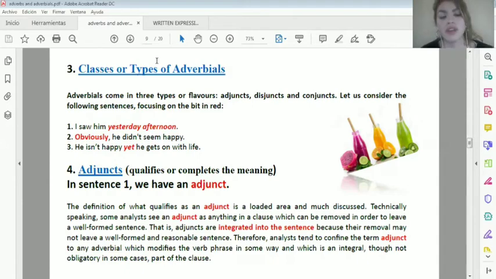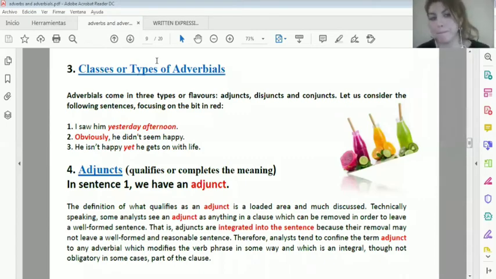Any volunteer to read it out? Me. Silvina, yes, read it out because you were the first one that appears on my screen. Obviously, he didn't seem happy. Very good. In general, for those who attend our expression class, remember which tone we are going to use when we have these kinds of adverbs.